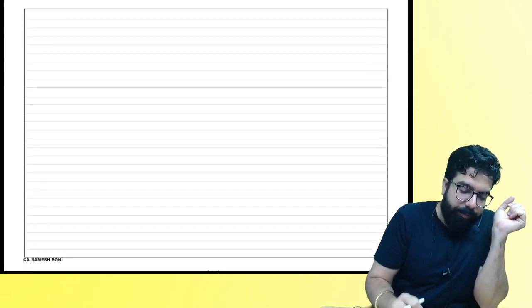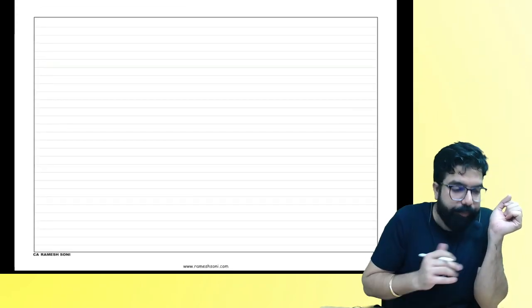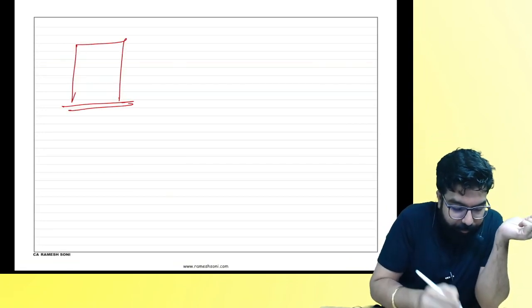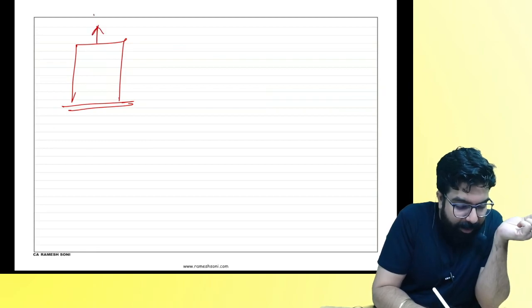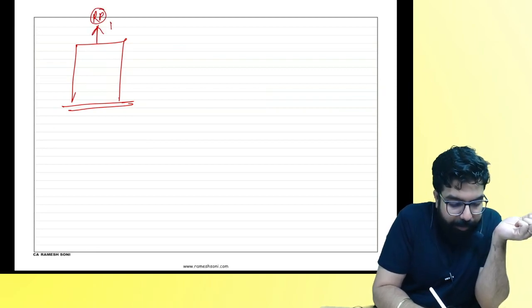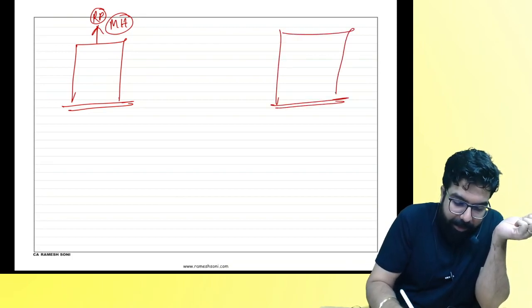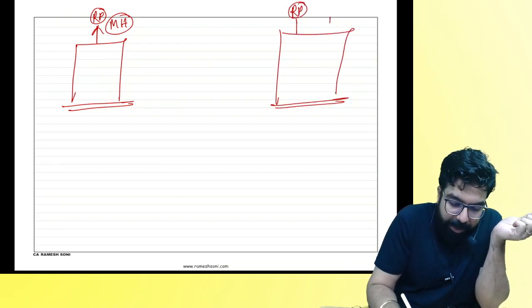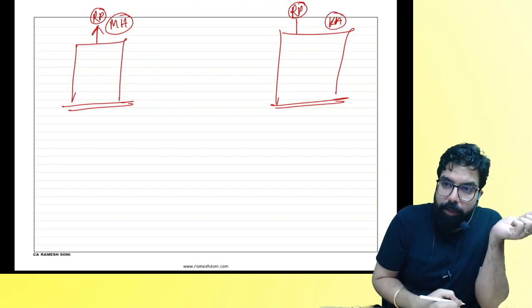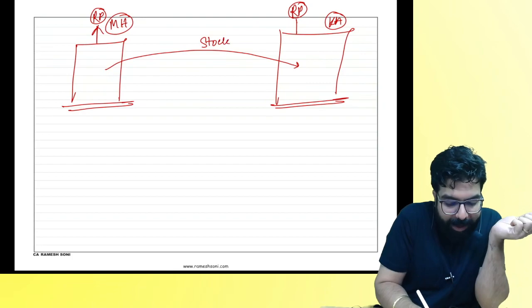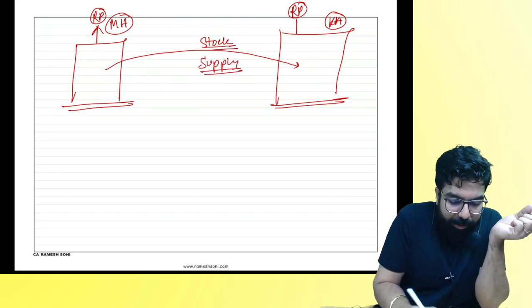Tell me one thing, everyone. I want to ask you guys. This is my registered place in Maharashtra. This is my registered place in Karnataka. Okay, everyone. From here to here, if stock is transferred, will it be supply or not supply? It will be a supply. Everyone agrees to it.